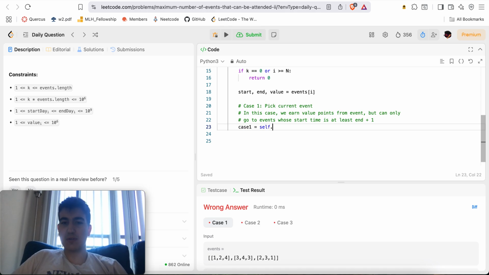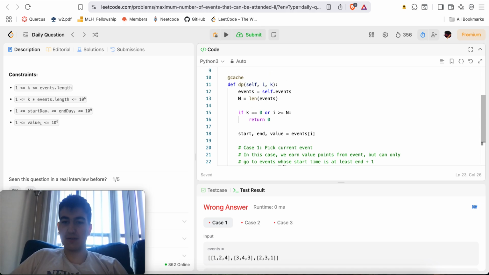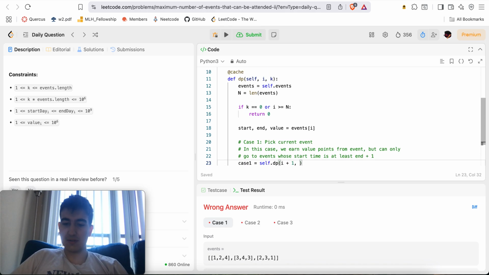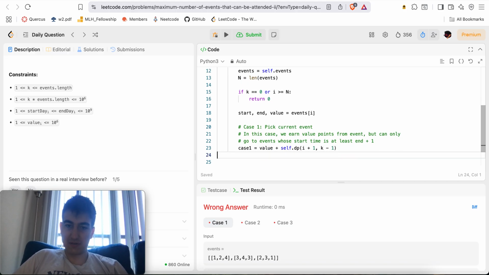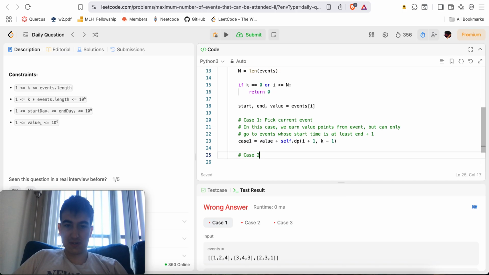Case 1 is going to be the result of DP of I, this one. Value plus DP. Case 2, skip current event.